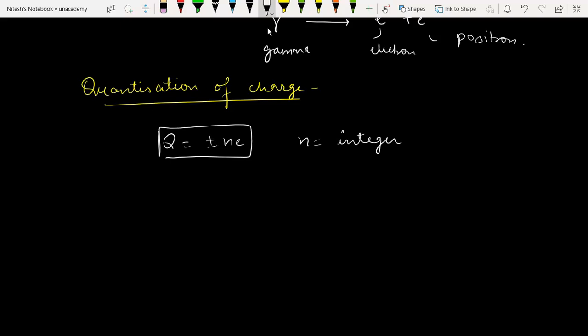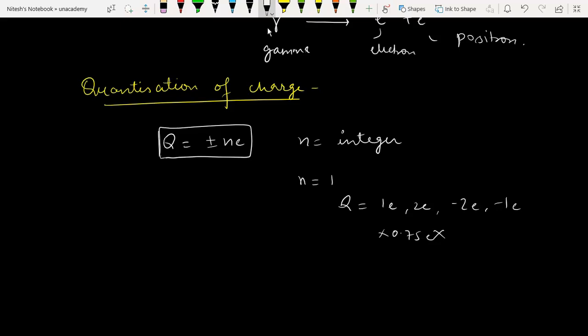It tells us that charge is obtained only in the form of integers. Already discussed, but I'm telling you again. Let us put n equal to 1. So we can get q equal to 1e. We can get q equal to 2e, minus 2e, minus 1e. But we are not going to get 0.75e because it's not possible, right? So this is about the quantization of charge.